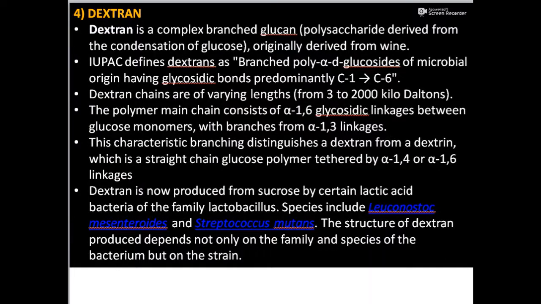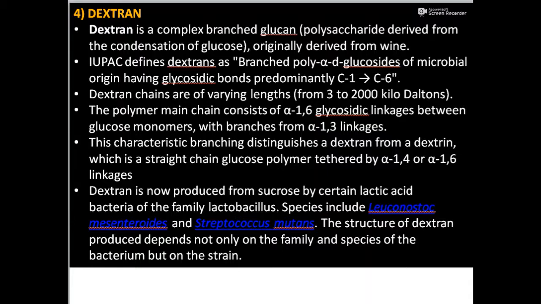The next polysaccharide which we have is dextran. Dextran is a complex branched glucan, which is a polysaccharide derived from the condensation of glucose, originally derived from wine. Now, according to IUPAC, we define dextran as a branched poly-alpha-D-glucosides of microbial origin having glycosidic bonds, predominantly alpha 1,6 linkages. Now, their length could be of different types, for example, 3 to 2,000 kilodaltons.